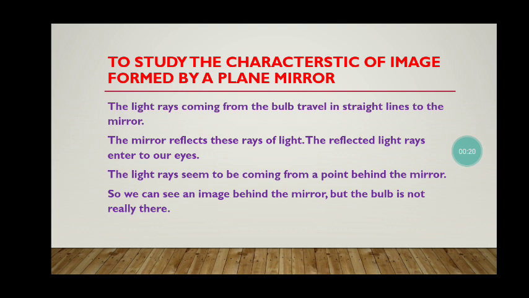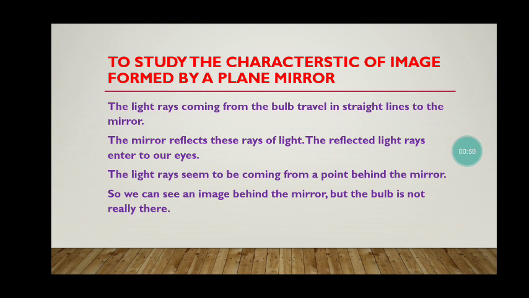When the light rays coming from the bulb travel in a straight line to the mirror, as is the principle of light, and are incident on the mirror, they reflect back. The mirror reflects these rays of light, and they enter into our eyes.